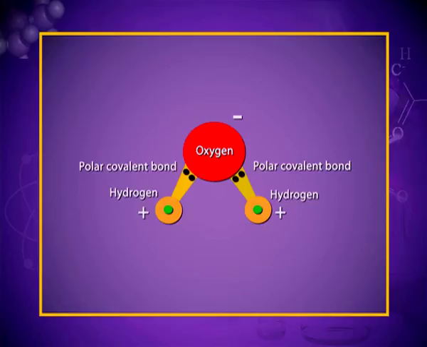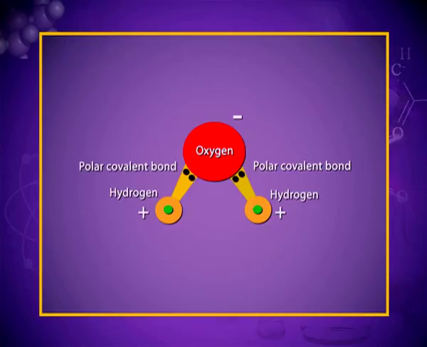In water, oxygen is more electronegative than hydrogen, so the shared pair of electrons is shifted towards oxygen and oxygen acquires partial negative charge and hydrogen acquires partial positive charge.